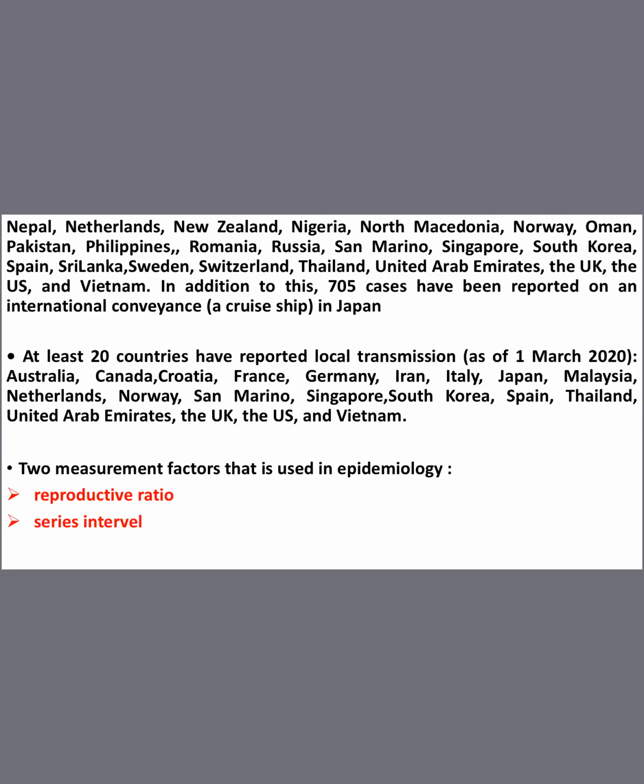I have asked about two terms, right? Reproductive ratio and serial interval in the initial section. So I'm going to explain here what is reproductive ratio and serial interval. Reproductive ratio means a degree of spreadability. To how many persons can one person with coronavirus infect? That is defined by the term reproductive ratio.